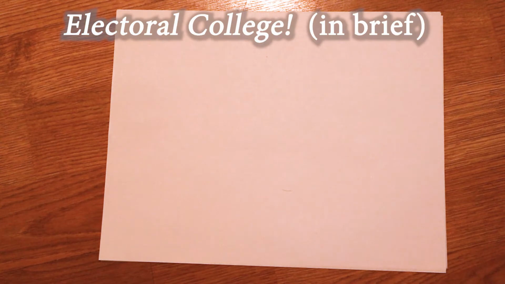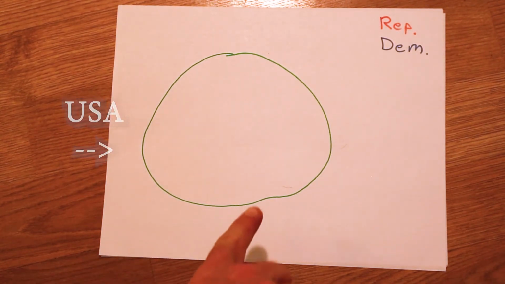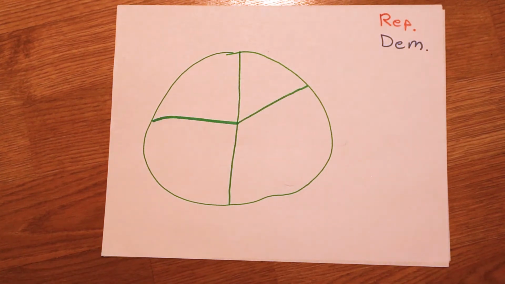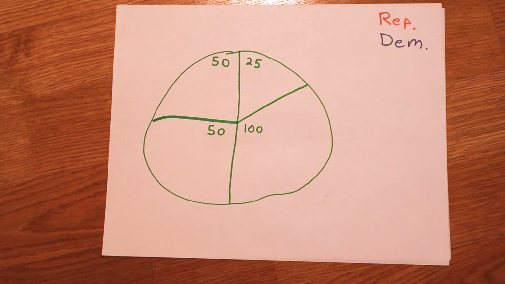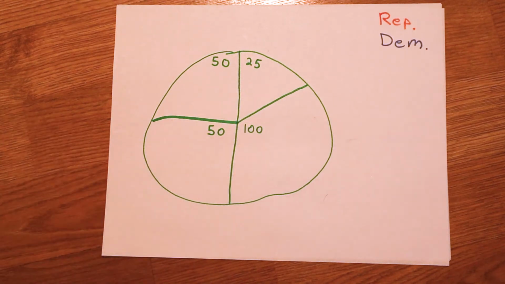Alright guys, this is my attempt at explaining the Electoral College very briefly. First of all, red is Republican and blue is Democrat. The United States, for this example, is a circle. Please don't laugh at my circle drawing abilities. And we have split this circular United States into 4 states. The numbers you see there are the total populations of each state. So we have 1 state with 25 people, 2 states with 50 people, and 1 state with 100 people.